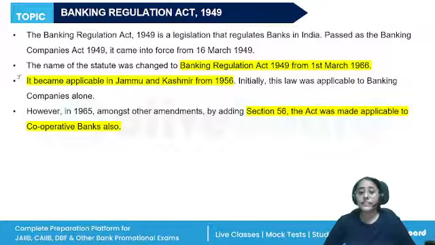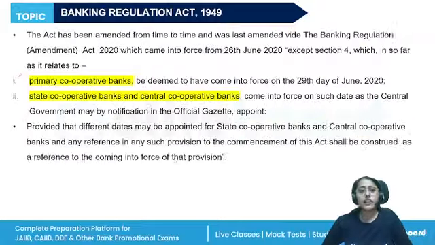Then in 1965, the cooperative banks were also brought under this act, and it has been amended from time to time. So now it relates to the primary cooperative banks, the state cooperative banks, as well as the central cooperative banks. Okay. So the provisions given in the Banking Regulation Act will be applicable to our cooperative banks as well.